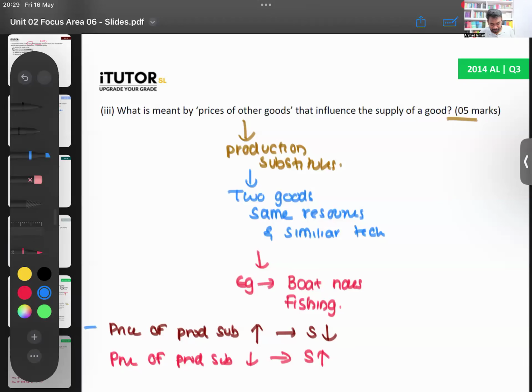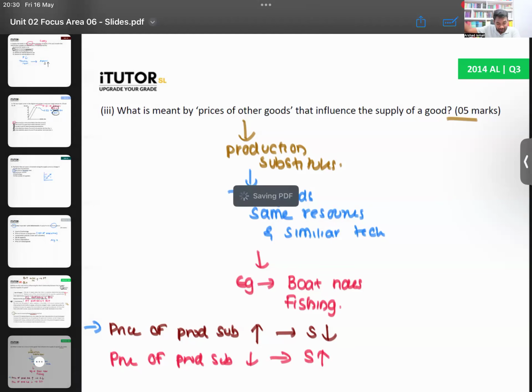Why will the supply decrease? Again, the logic. Now, for example, a production substitute, maybe for me, let's say, is online business studies classes. Okay. So now, if the price of business studies classes increases, what will I do? I will stop teaching economics and I will go and supply business studies, right?